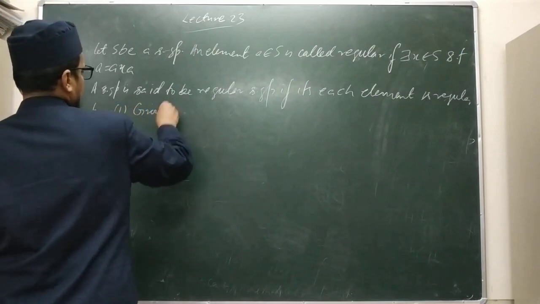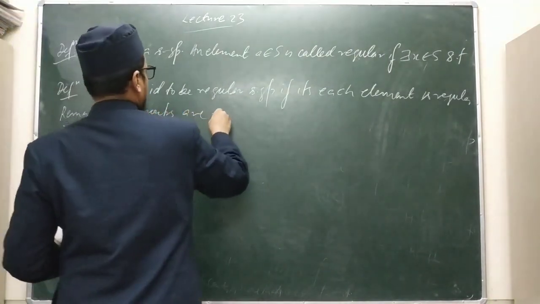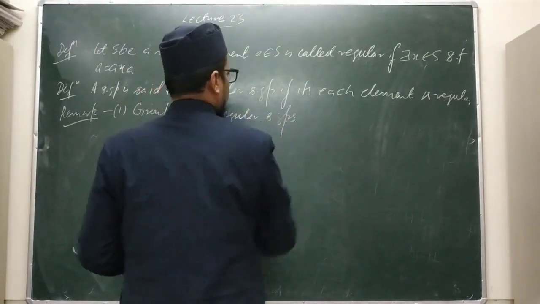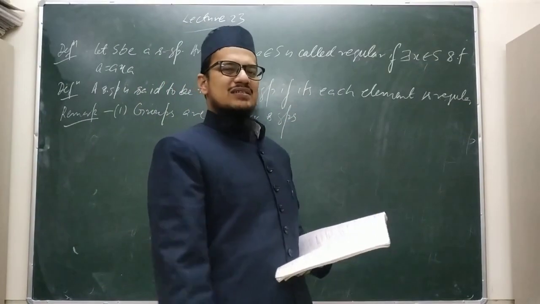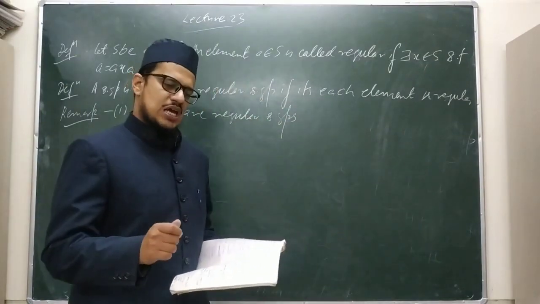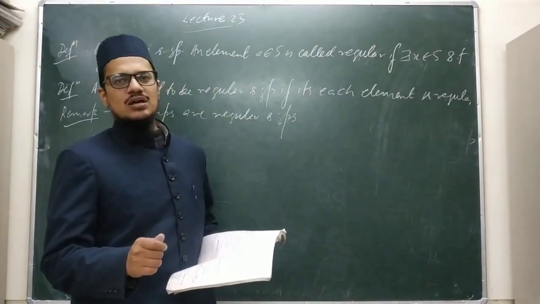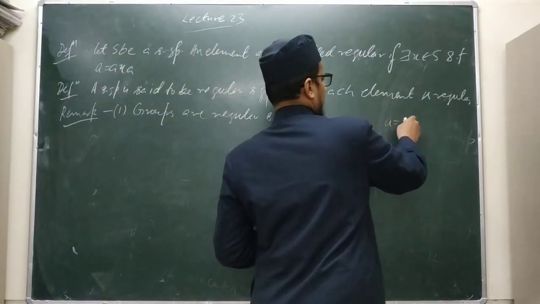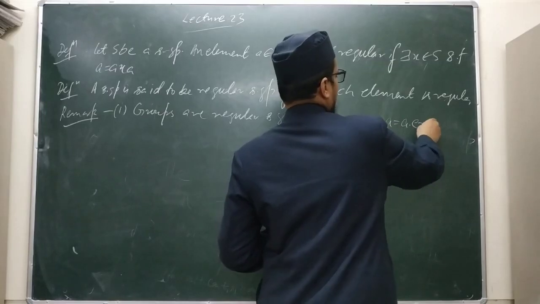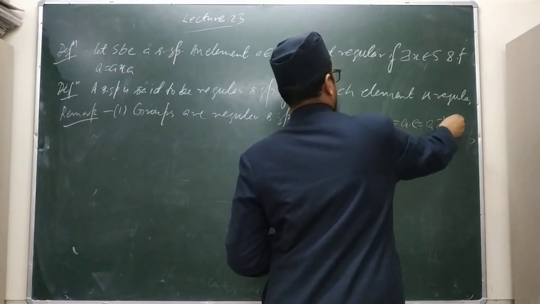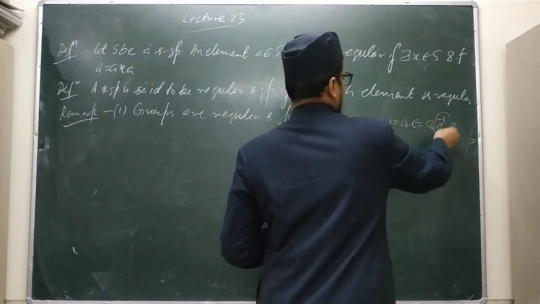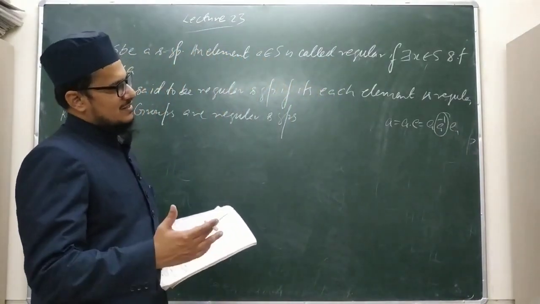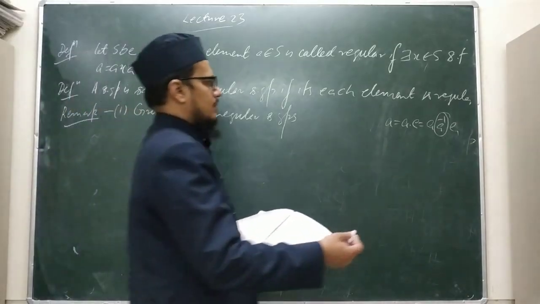Groups are regular semigroups because every element you can write as A is equal to A into A inverse into A. You can write A equal to A into E, where E is the identity of the group, so it is written as A inverse A. So there exists some element X in S such that A is written as AXA, correct?